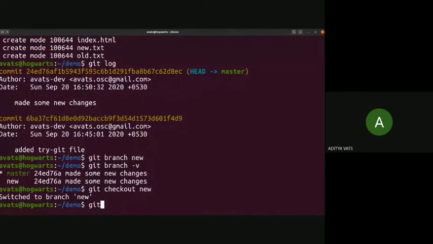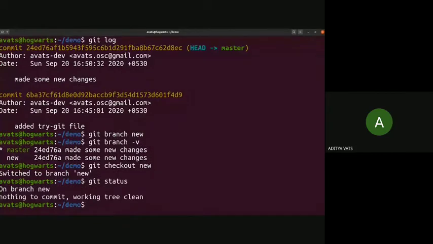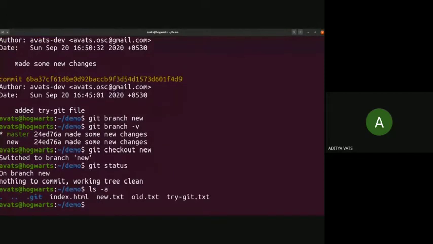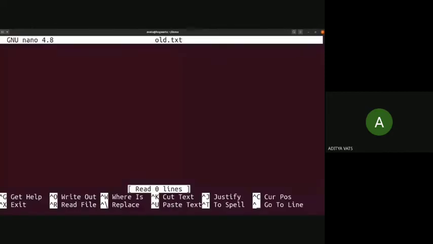We can check git status. So there is nothing to commit, working tree clean. So we can make some edits here, and we will see that master's code doesn't change. Whatever there is on master doesn't change. It all changes on the new branch. So let's make some changes first. So there we have files index, new and old.txt. Okay, just change old.txt then. Okay, we'll put something inside this.